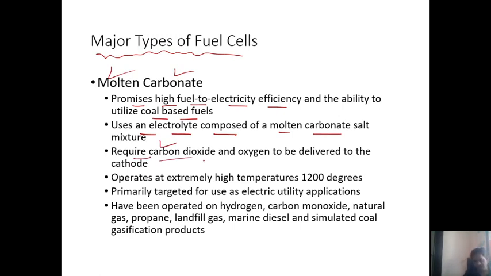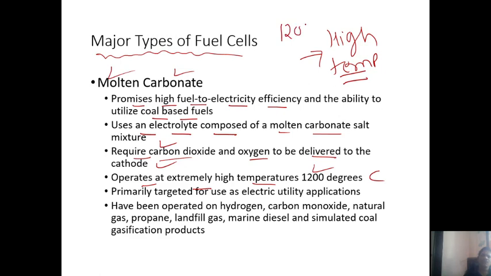It requires carbon dioxide and oxygen to be delivered to the cathode, guys. It operates at extremely high temperature. What type of temperature? 1200 degrees Celsius temperature is required for operation. That's why it is called a high-temperature fuel cell. How much temperature is required? 1200 degrees Celsius.